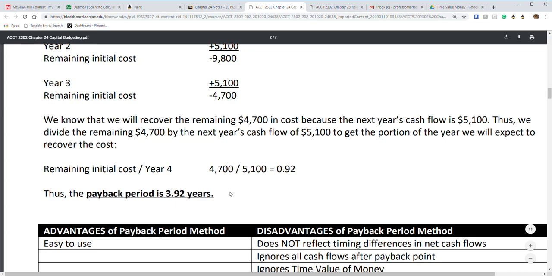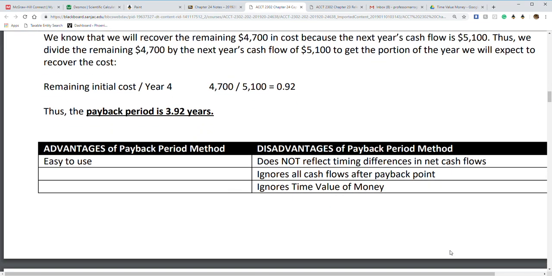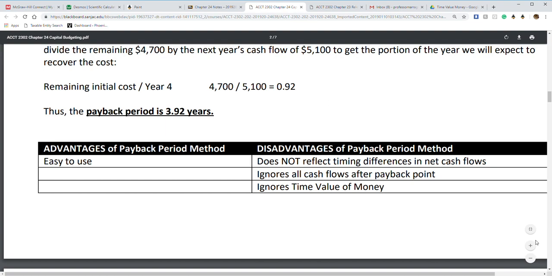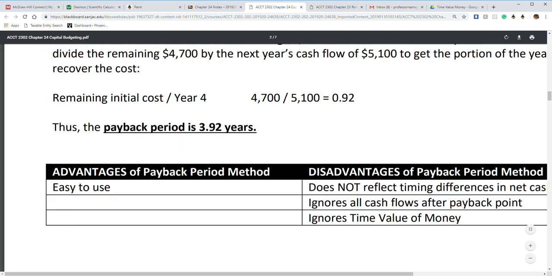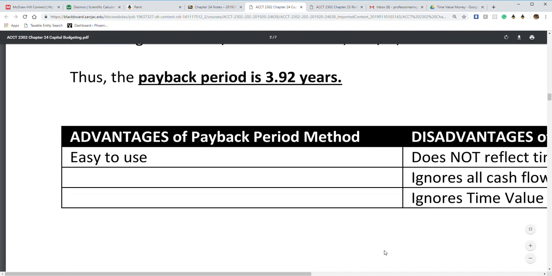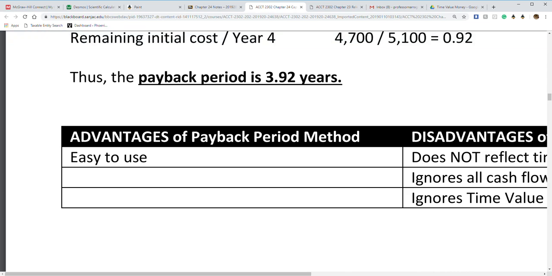will be our payback. Now, this is a very, very simple way, and most of the time accountants are going to use this just so that we can throw out a number and have a little math that goes with it. Unfortunately, being so simple, it does have its drawbacks. So, again, advantage, easy to use.